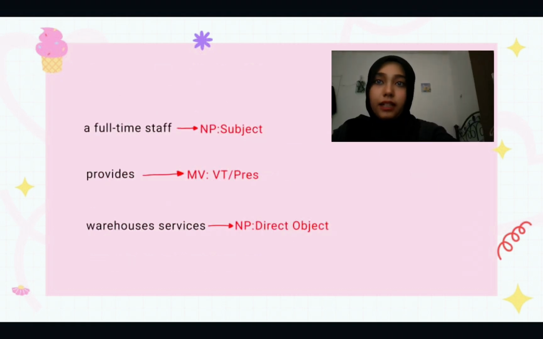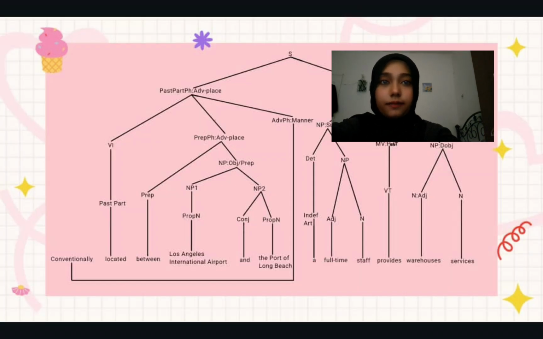And now to the main clause, we have a full-time staff, which is the noun phrase subject, provides, which is the main verb that functions as a transitive verb VT, and which is in present tense. And then we have the noun phrase object of the main verb, which is warehouse services.